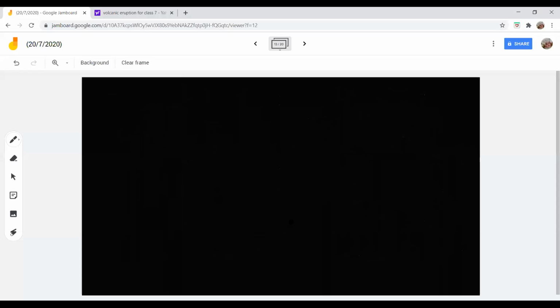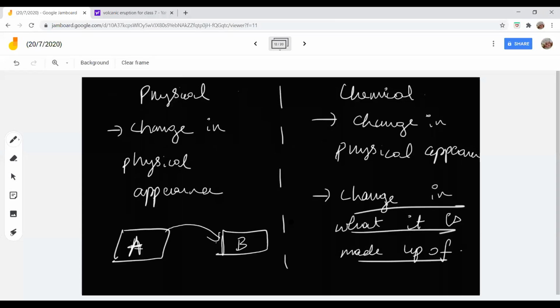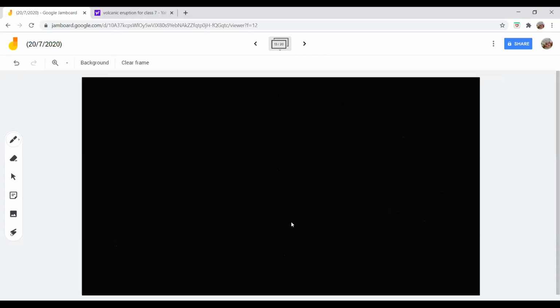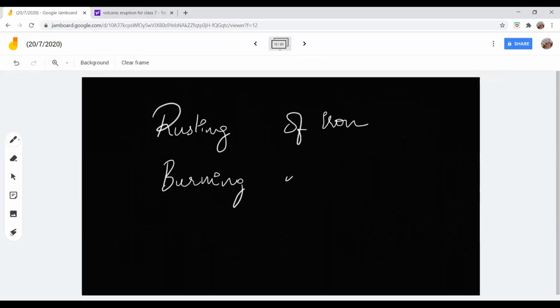Ma'am, I can't understand the first point in the chemical change. You wrote change in physical appearance. Change in physical appearance is there in both physical change and chemical change. For example, rusting of iron is a good chemical change. You all know about it, correct? Burning of paper is also a chemical change. Now, when burning of paper or rusting of iron takes place, is there a change in the physical appearance?